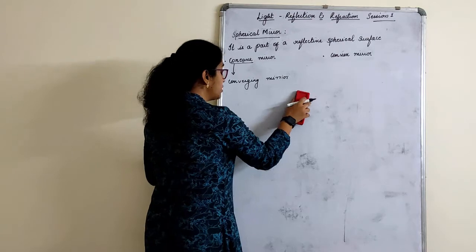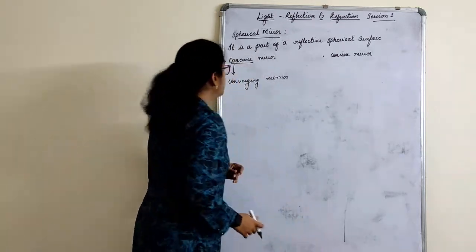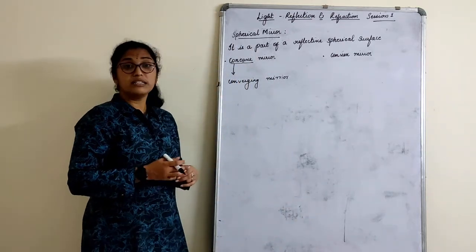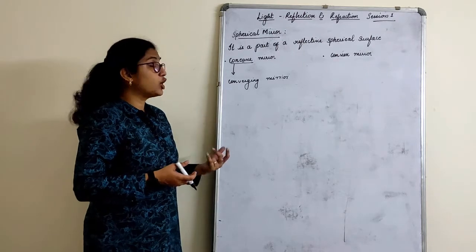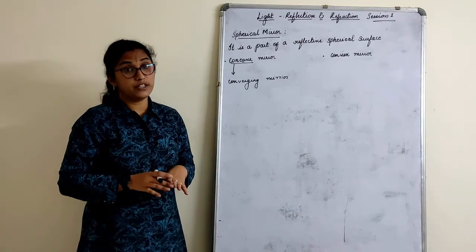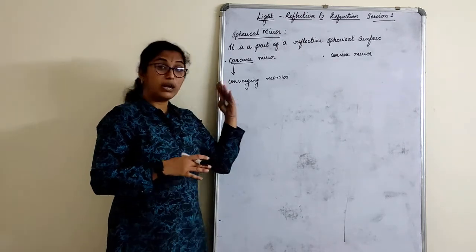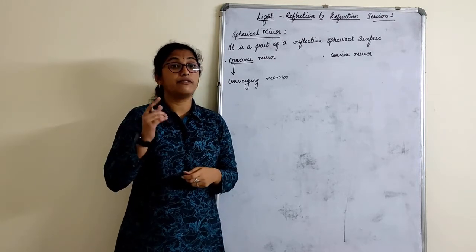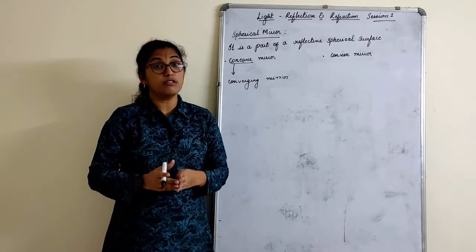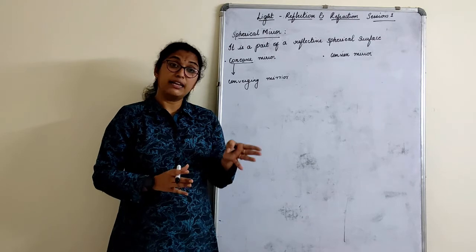What type of question can be asked here? Draw a ray diagram to show that concave mirrors are converging mirrors, right? So to understand this or to draw this, we need to first understand the rules of the ray diagram. Yes, there are some rules.